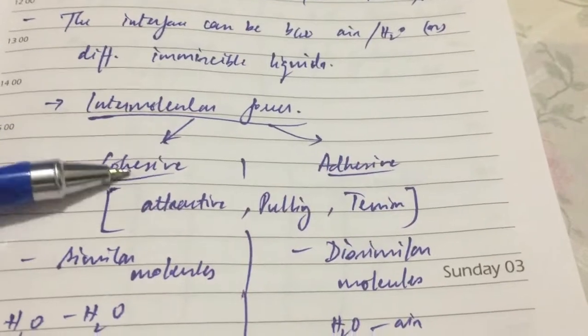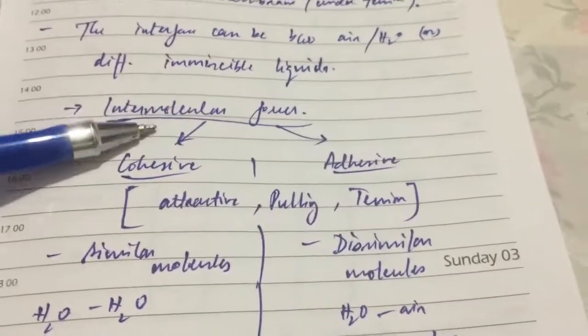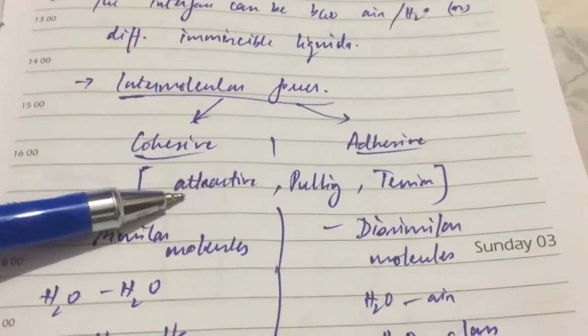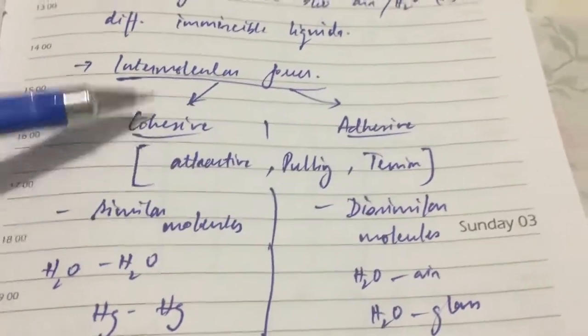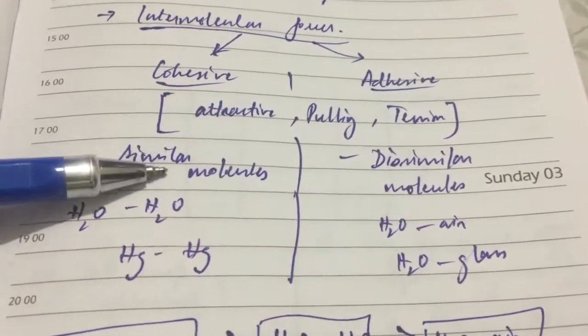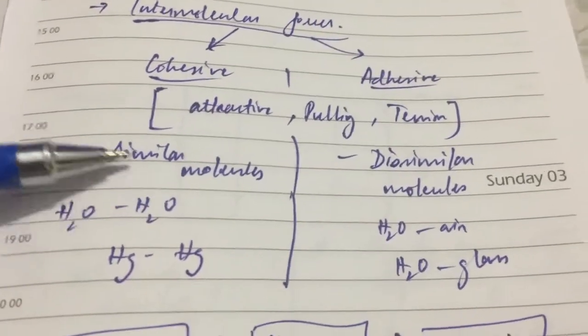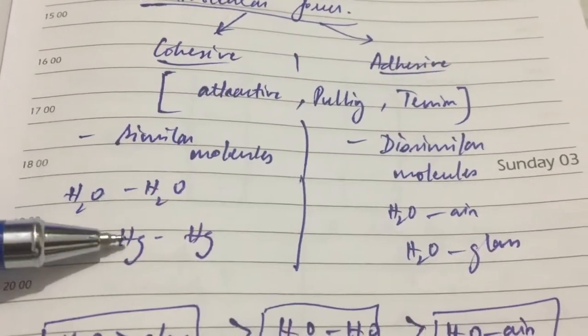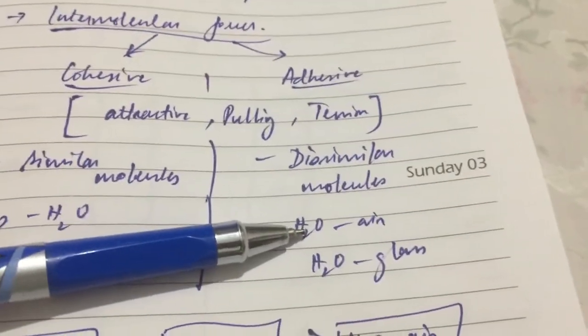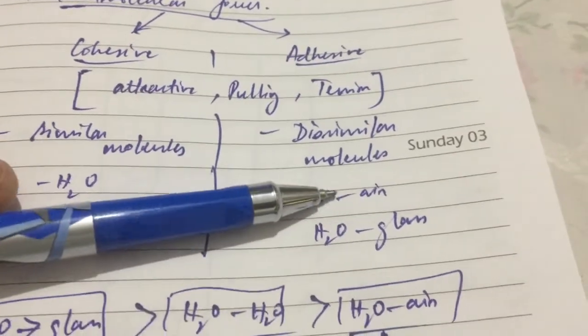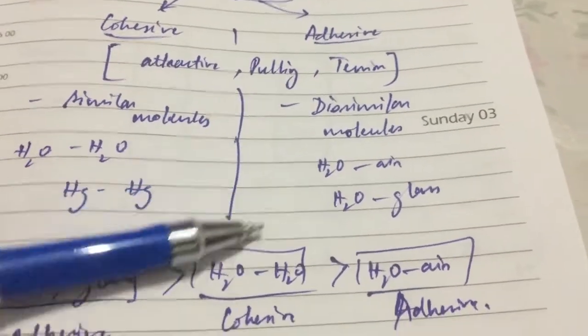Next are the intermolecular forces. There are two kinds of intermolecular forces, cohesive and adhesive. Both are attractive in nature, pulling, and create tension. In cohesive the molecules are similar, that is H2O with H2O or mercury, but in adhesive there are dissimilar molecules, that means different gases, fluids or solids are involved, for example water and air, or water and glass.